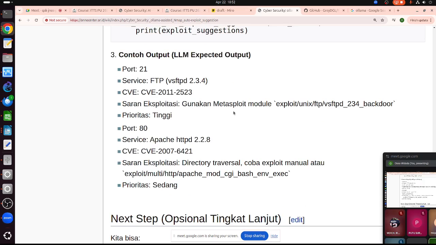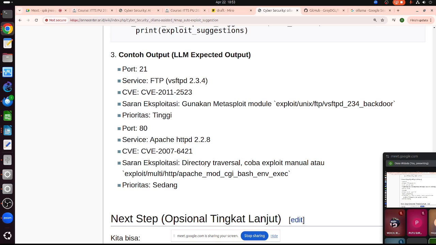The interesting thing with Nmap is the output. It gives you this CVE. Basically, it gives you the vulnerability. There is a server on the internet that stores and lists the vulnerabilities, and it gives a number. Okay, so this is CVE-2007-6421.